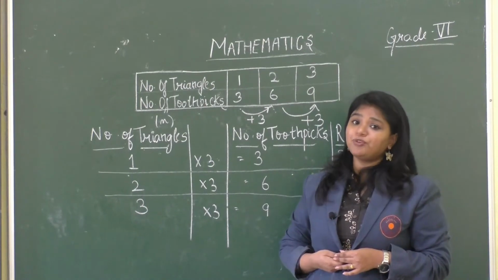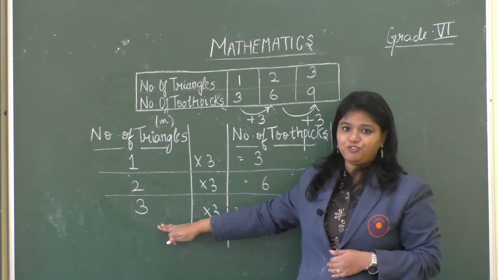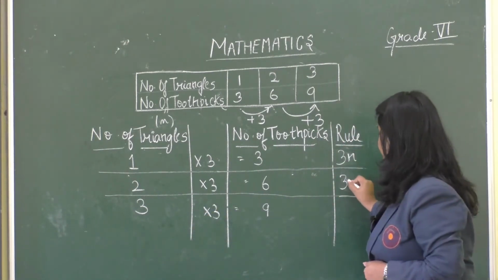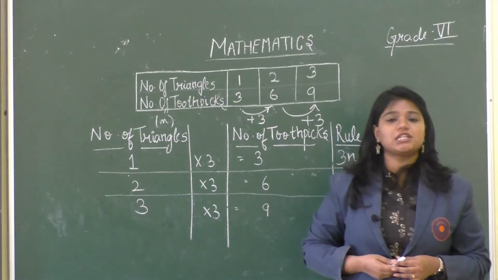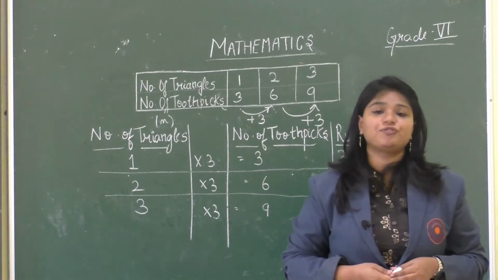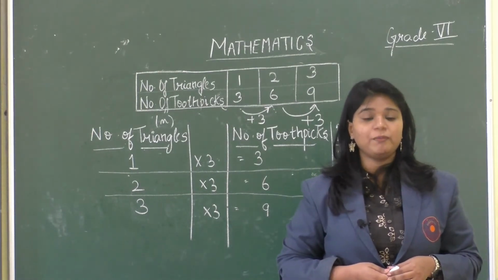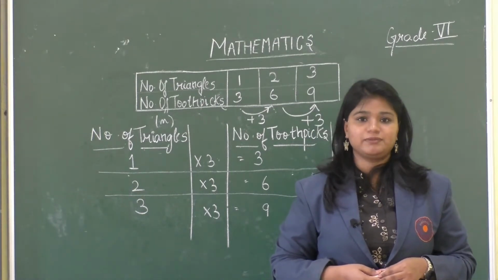We notice the same relation for 2 triangles and for 3 triangles. So we can say that the same rule follows. From this it is concluded that if we want to find the number of toothpicks required to form n number of triangles, we can use the general rule of 3n.